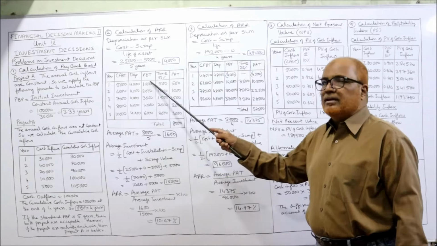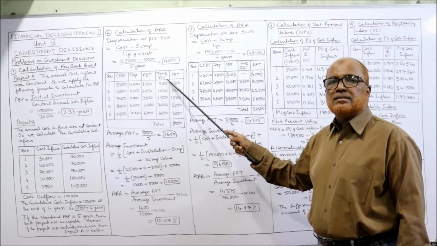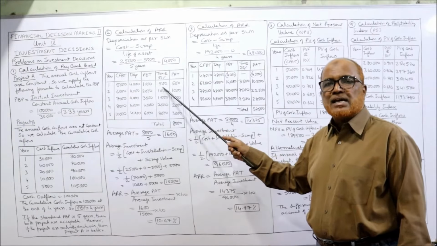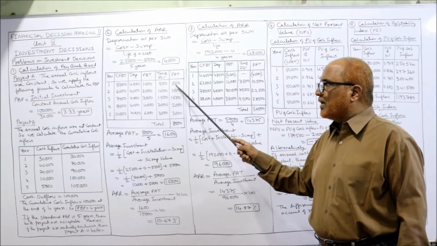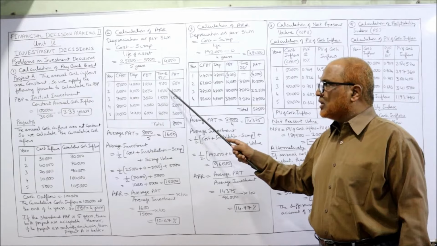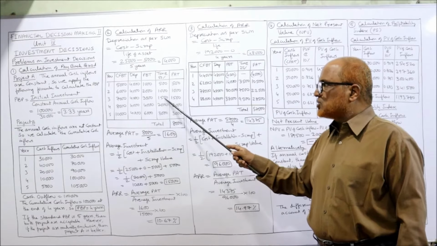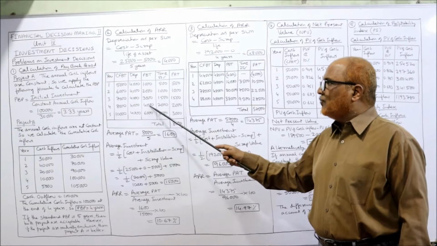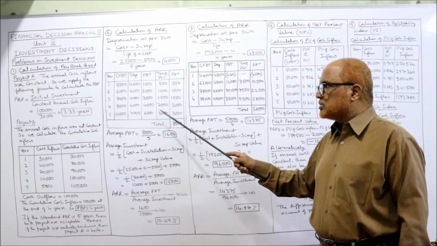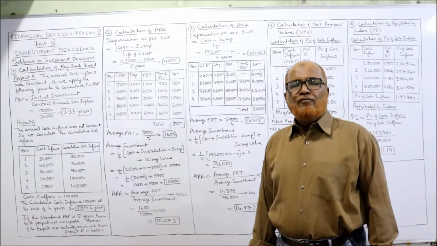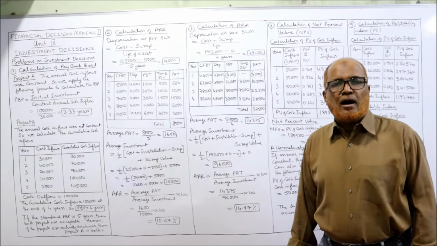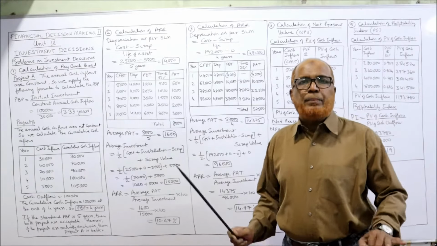So from PBT, deduct the tax. PBT minus tax is equal to PAT. So 1,000 minus 500 is 500. 2,000 minus 1,000, 1,000. 3,000 minus 1,500 is 1,500. 4,000 minus 2,000, 2,000. 6 minus 3, 3. We got the PAT.